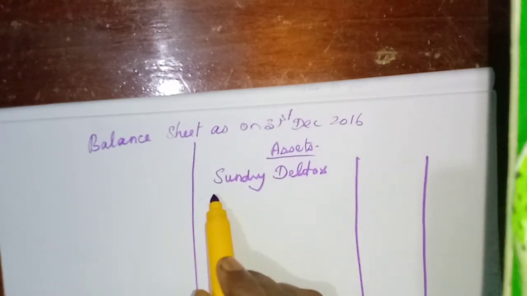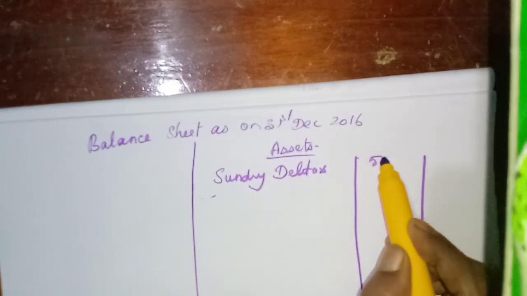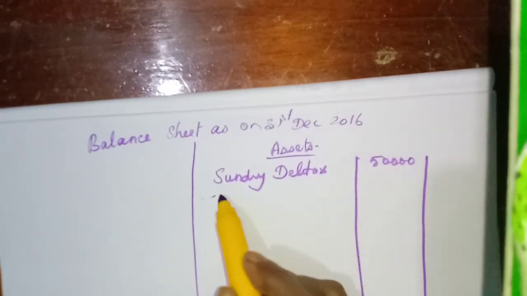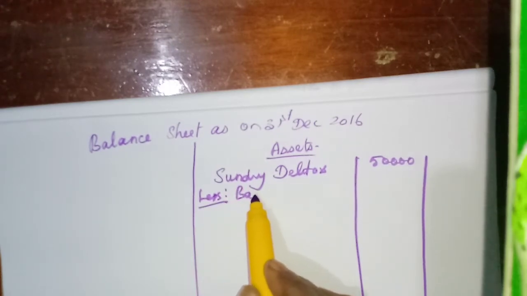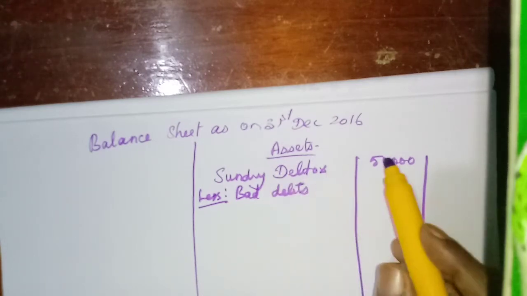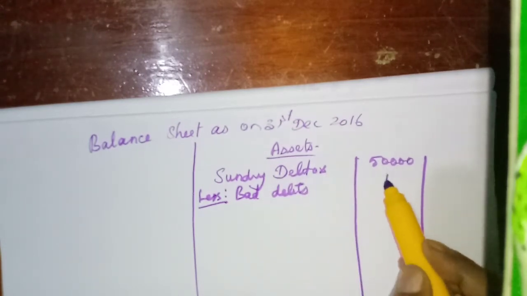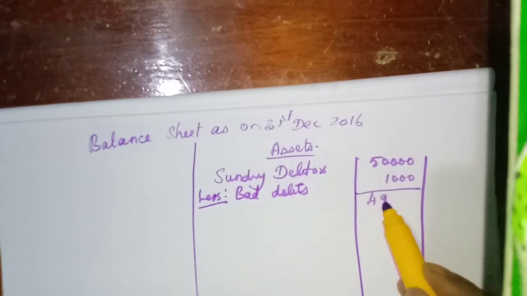Sundry debtors given in the trial balance 50,000, less bad debts 1,000. Write off bad debts, that 1,000. Remaining 49,000.